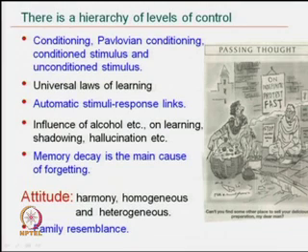So, there is a hierarchy of levels of control, that is the conditioning, like Pavlovian conditioning, conditioned stimulus and unconditioned stimulus.